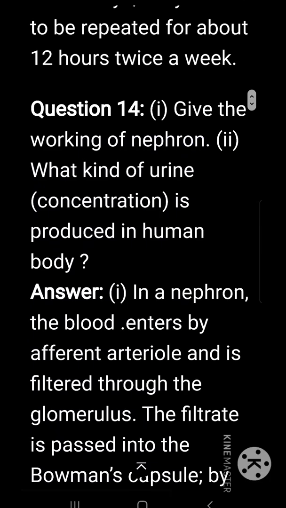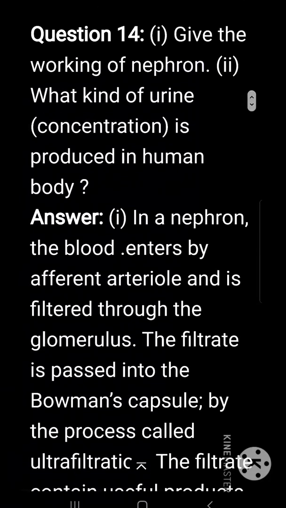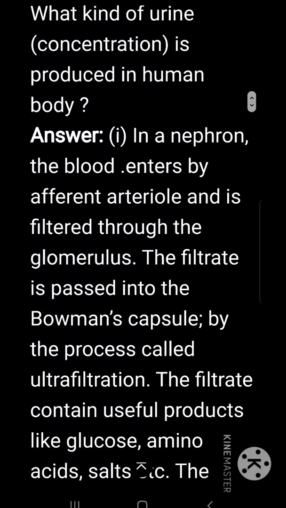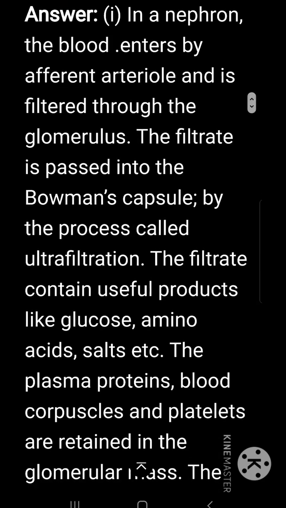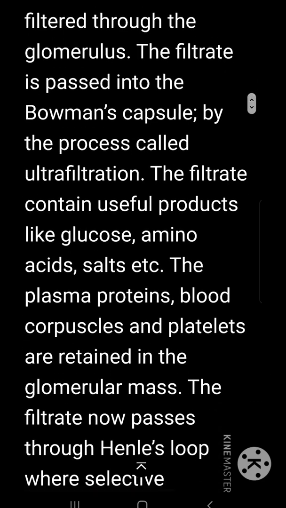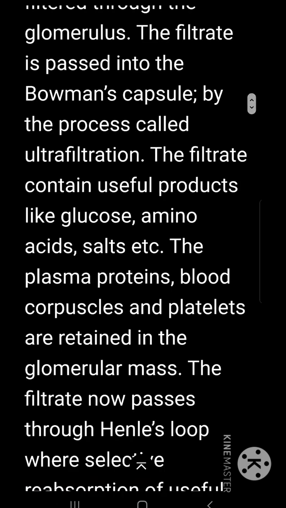Give the working of nephron. What kind of urine concentration is produced in the human body? In a nephron, the blood enters by the afferent arteriole and is filtered through the glomerulus. The filtrate is passed into the Bowman's capsule by the process called ultrafiltration.